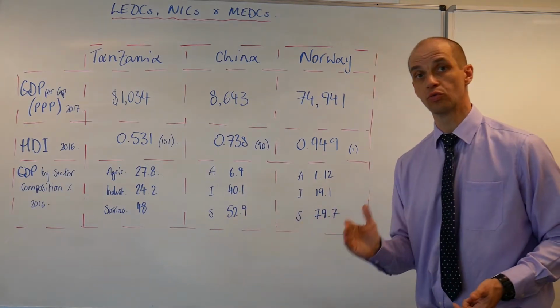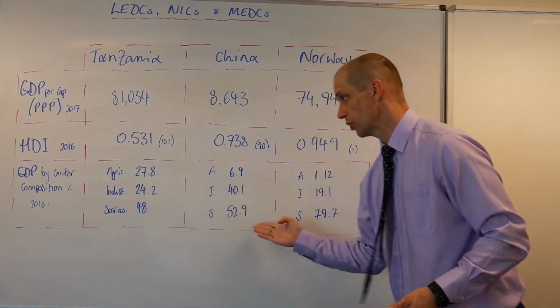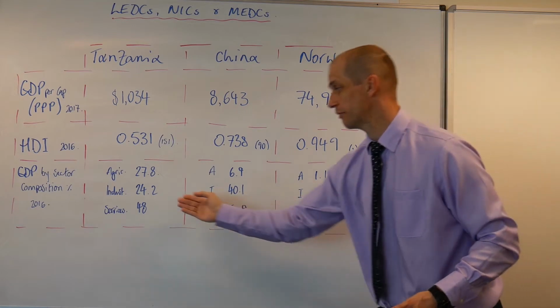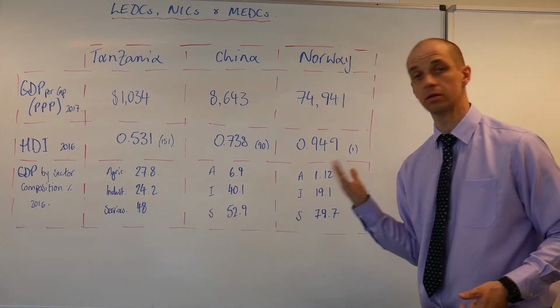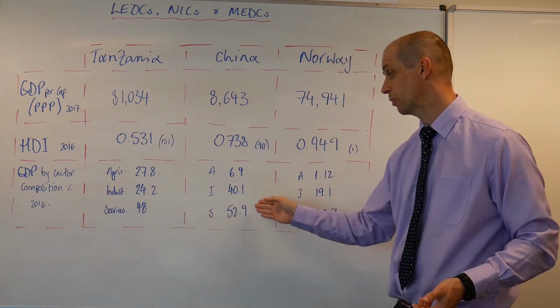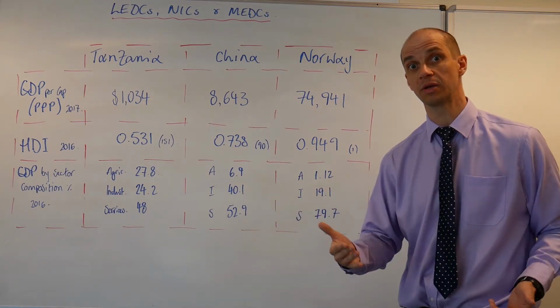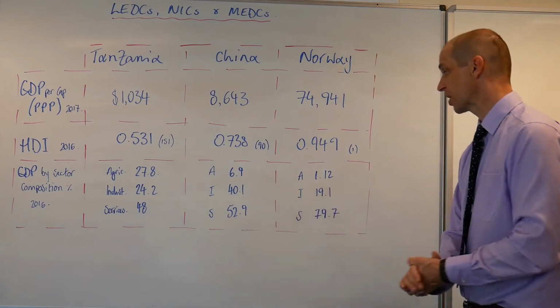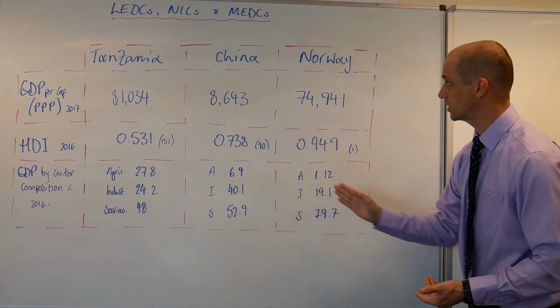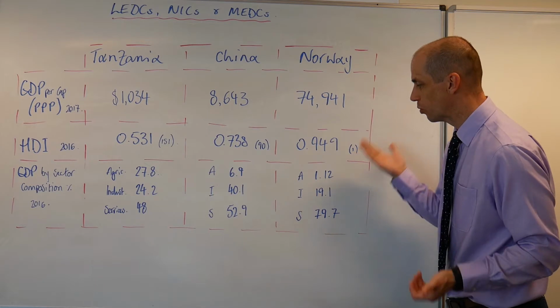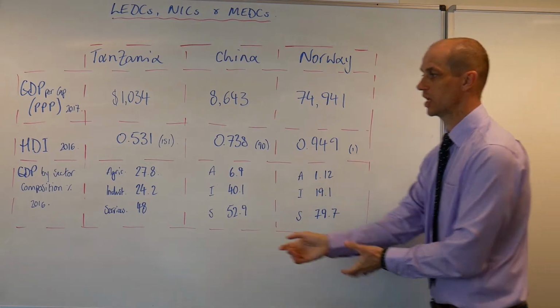But we also see a growing services sector. So here in Tanzania 48% and then China 53% almost, and that is expected to increase as the economy continues to become wealthier and wealthier. Okay, so finally let's now have a look at Norway. Well, we've really got stark differences here, okay?